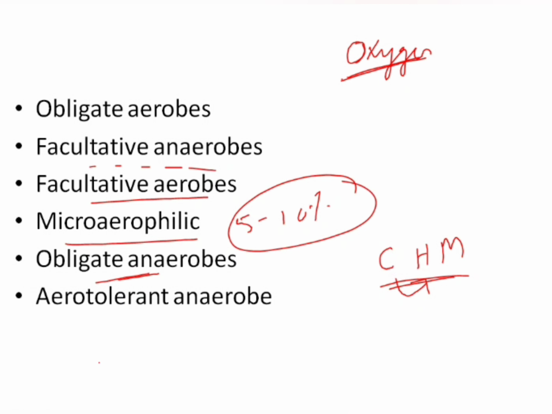Now what are aerotolerant anaerobes then? Aerotolerant anaerobes are those which can tolerate oxygen for some time but they cannot use it. They don't use it but they can just tolerate that oxygen. So they are called aerotolerant anaerobes, like for example Clostridium histolyticum. So this is also an area where you can expect an MCQ. Which of the following is a microaerophilic, which of the following is an aerotolerant anaerobe, which of the following is an obligate anaerobe. So this is also a potential MCQ area.